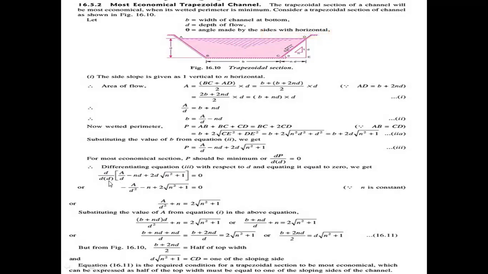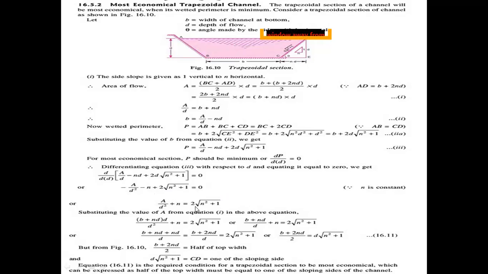So differentiate d with respect to d: a by d is getting as minus a by d square. D into d is getting value 1, so minus n plus 2 into root of n square plus 1, and d with respect to d is getting the value 1. Finally, the differentiated value is minus a by d square minus n plus 2 into root of n square plus 1 equal to 0. Here n is a constant value.